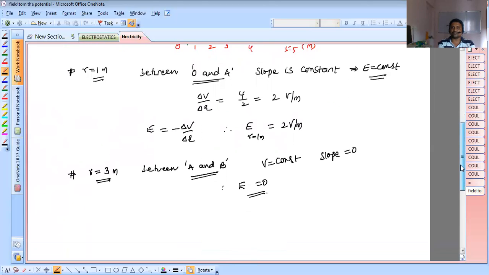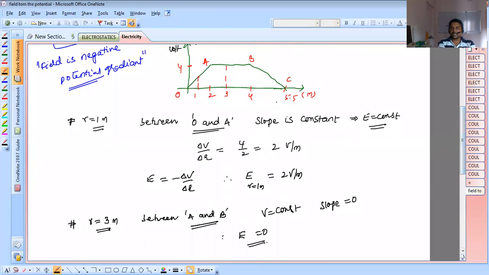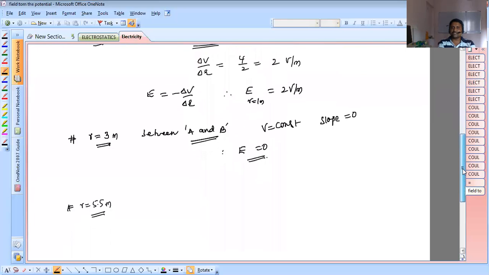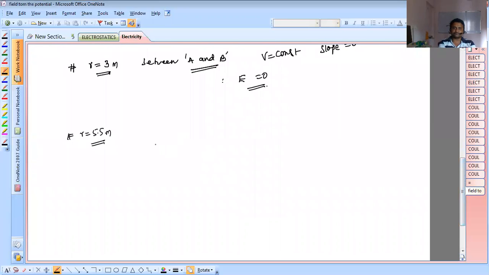Next one is B to C, at R equal to 5.5. Again, observe the figure. B to C is a straight line, which means the slope is constant, but this is a negative slope. Constant slope means the field is constant, and negative slope means the field becomes positive, because the field is the negative slope of the potential distance curve.